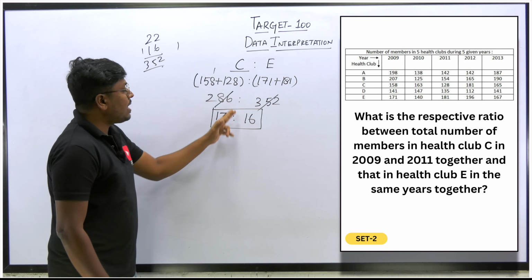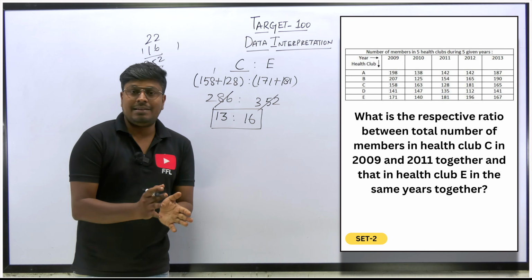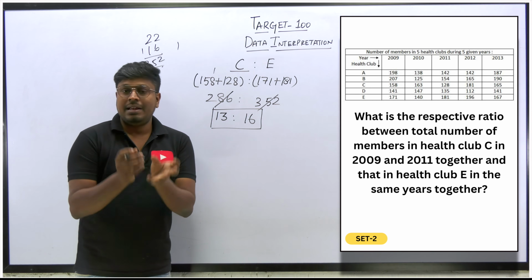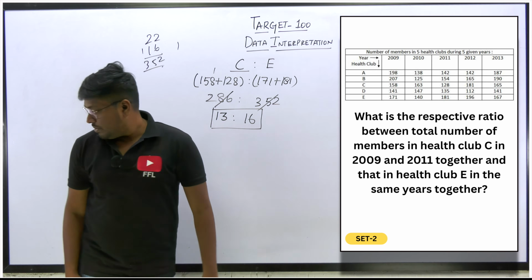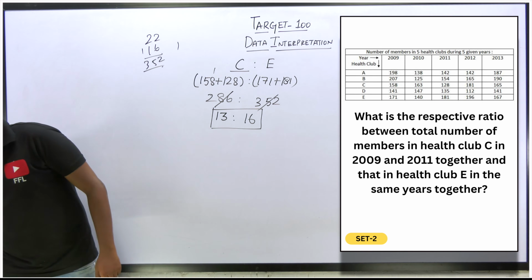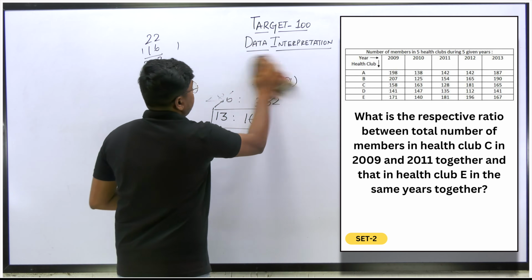Again, if you can't find the calculation fast, no issue. If you cancel it by the 2 table or by the 3 table, definitely after 2 steps you will get this answer, 13 is to 16, right? So that will be the answer for question number 1, right?